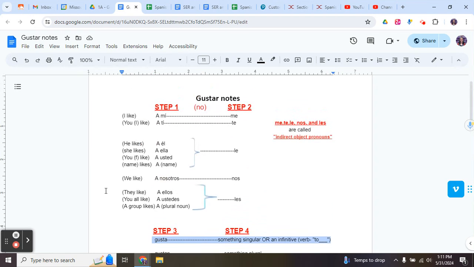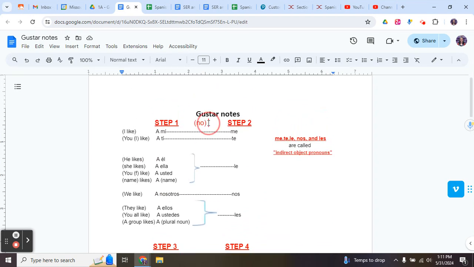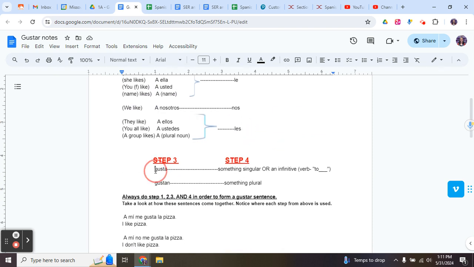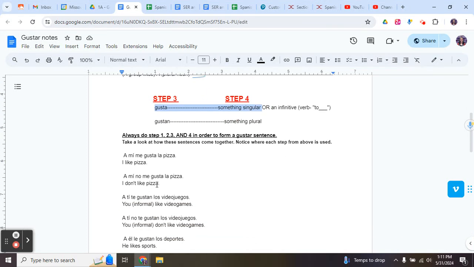Now, coming back to this no up here, if I want to say what someone doesn't like to do, the no would come in between step 1 and step 2. So if I don't like the dog, I would say, a mí no me gusta el perro. I don't like the dog. Okay, so let's look at some examples.